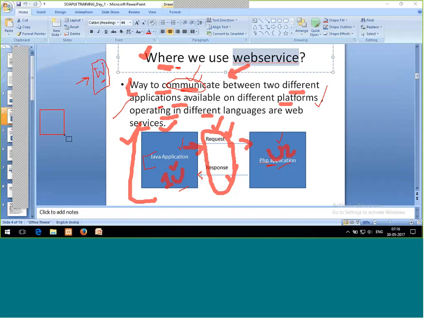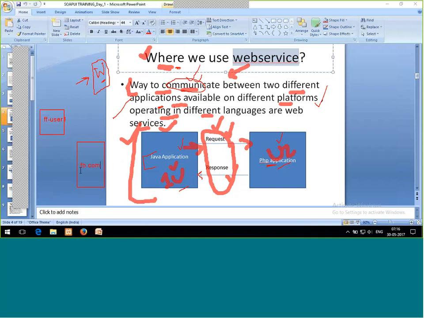Say this is you, user 1, present on Firefox. From here you send a request for fb.com.